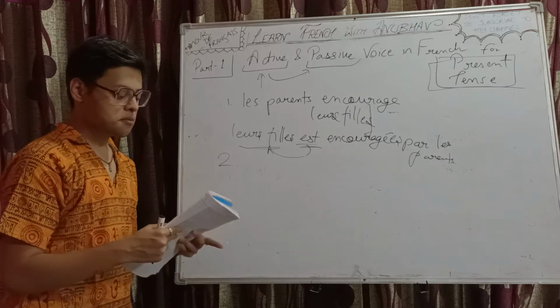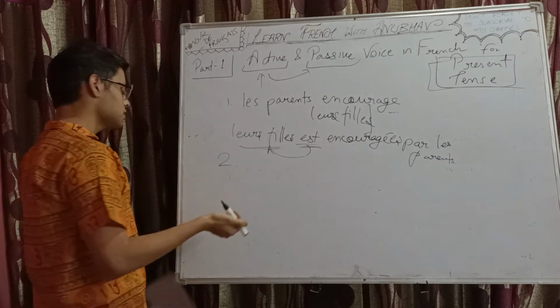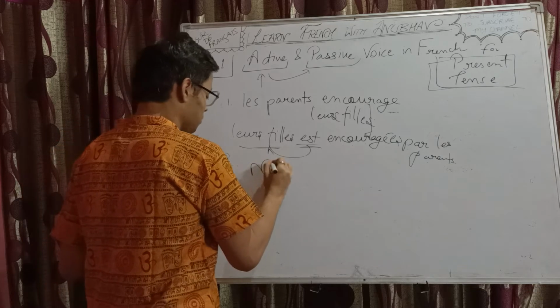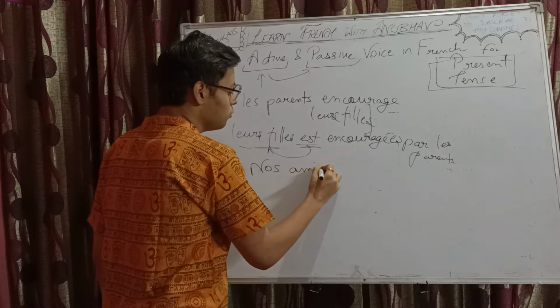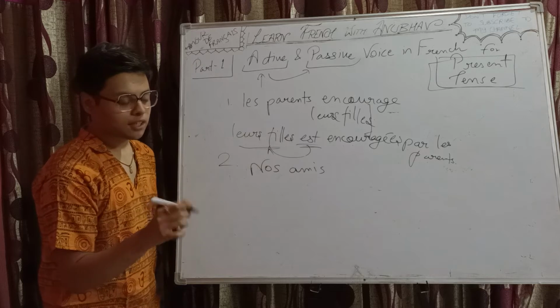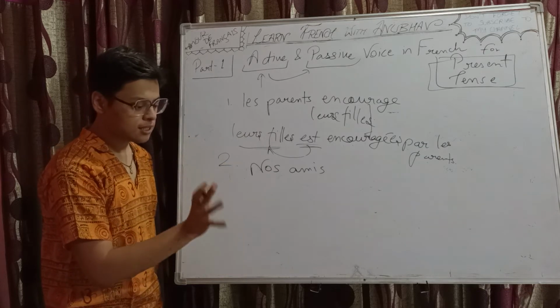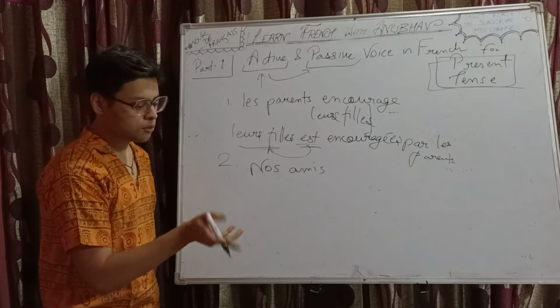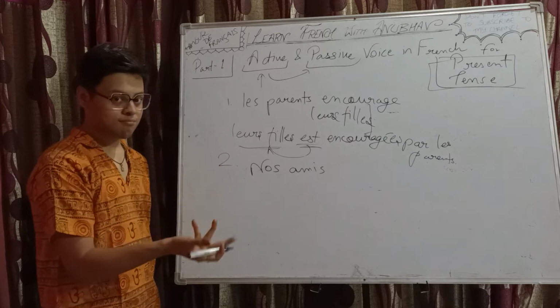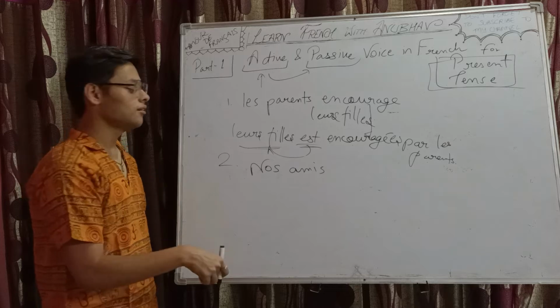Nos amis parcourent toute la France. Toute la France. A few examples I have taken from G. Mauger's textbook, Cours de langue et de civilisation françaises by G. Mauger, volume 2, recommended by the CBSE board for 11th and 12th.